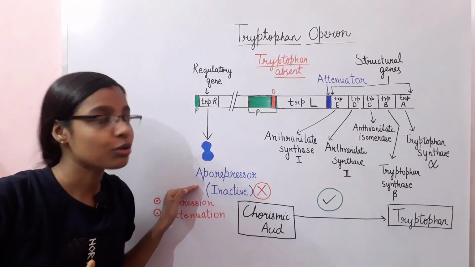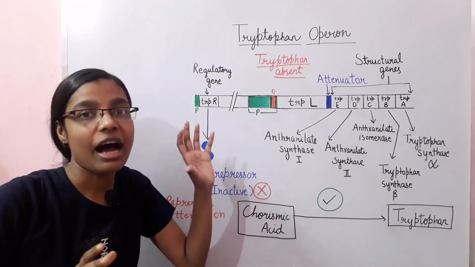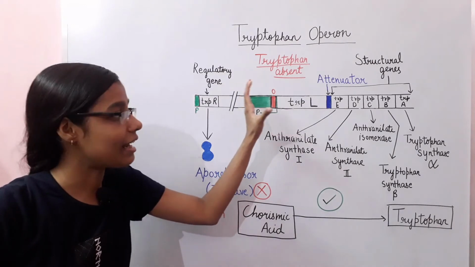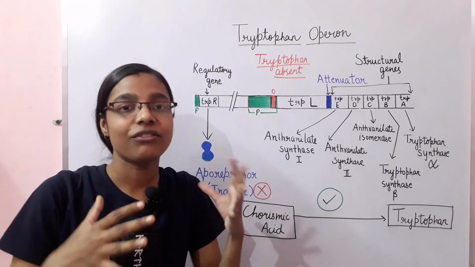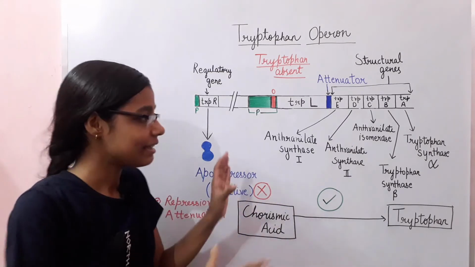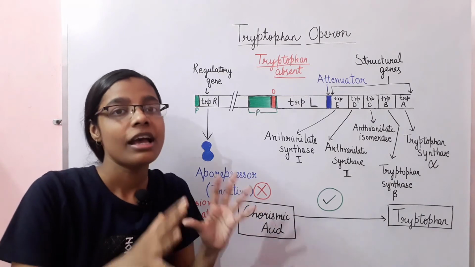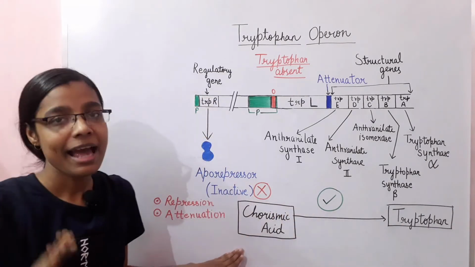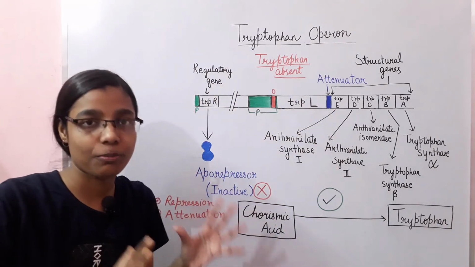So it cannot go and bind to the operator site, as a result of which the RNA polymerase will bind to the promoter site, and ultimately the transcription and translation of these genes will take place. Then these enzymes will play an important part in the formation of tryptophan from chorismic acid. So that will be the situation in the absence of tryptophan.